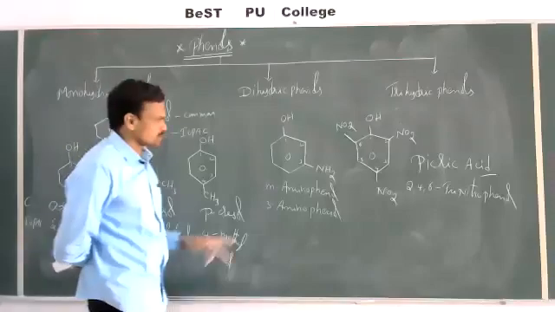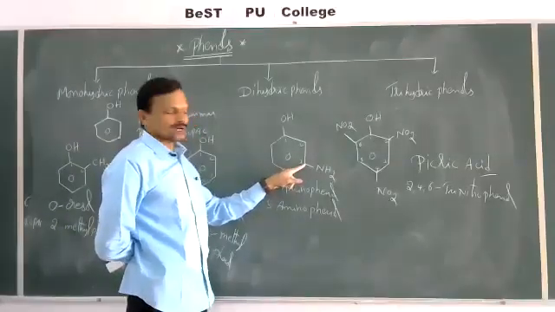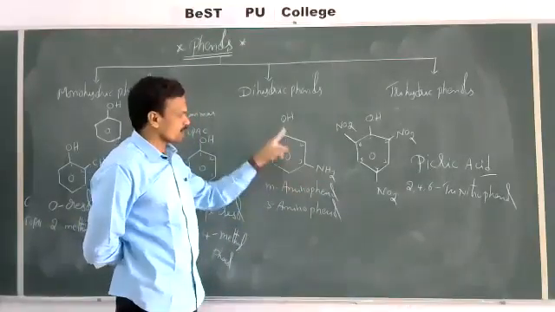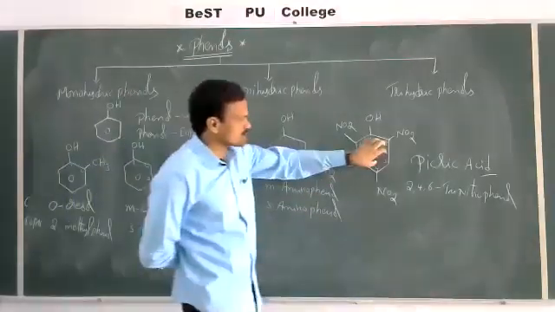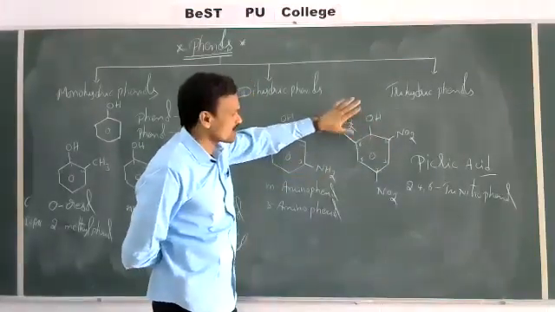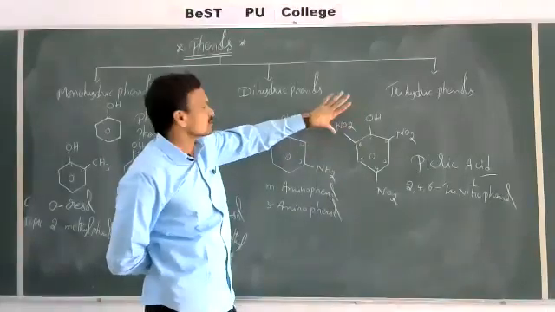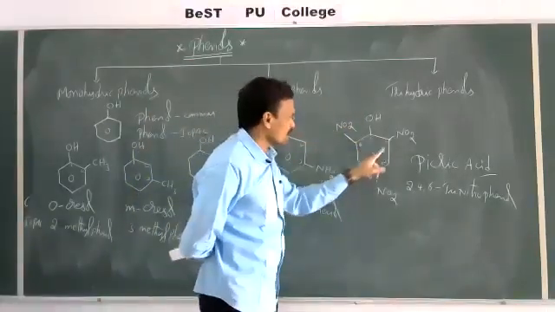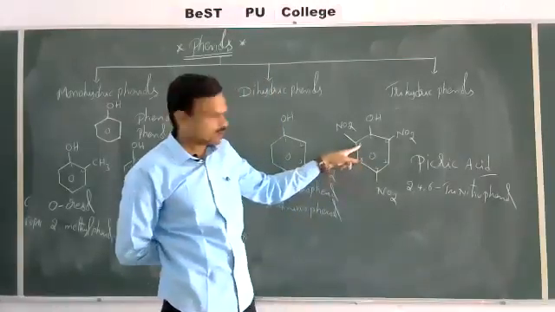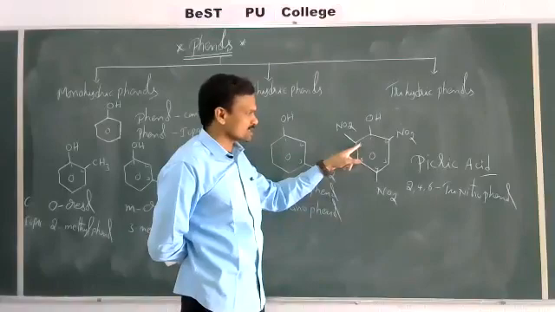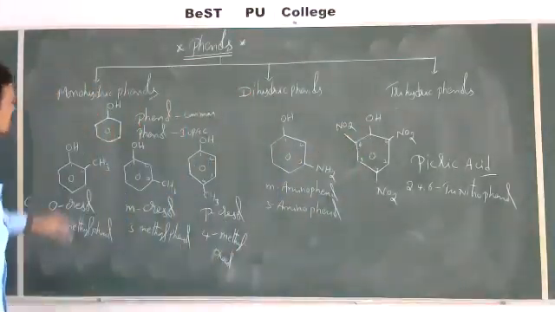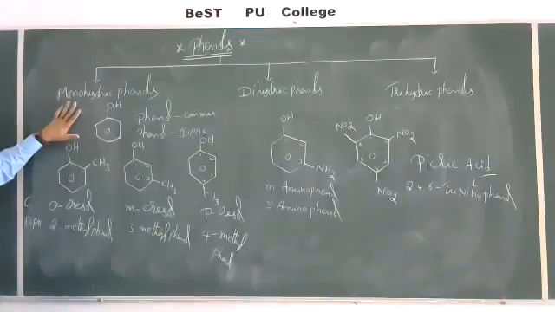Let us take some other examples. Here, this is the meta position. So meta-aminophenol or 3-aminophenol. Now this is the trinitro derivative of phenol. This is called picric acid, the common name. Then what is the IUPAC name? 2, 4, 6. At 3 positions the NO2 group is there. 2, 4, 6-trinitrophenol. So these are some examples of monohydric phenols.